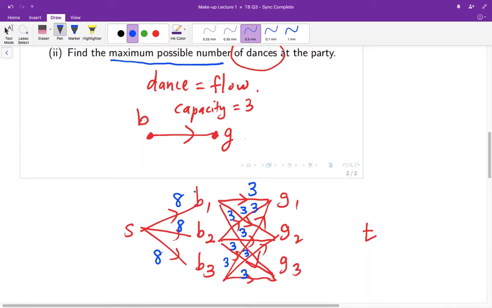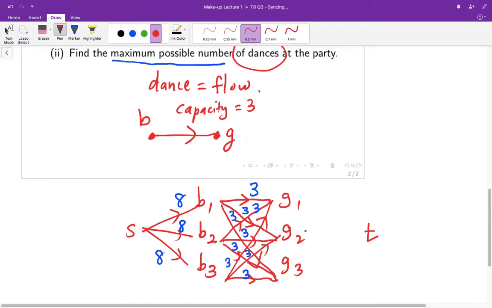For example, the vertex B1 has capacity 8 from the source, so there are at most 8 unit flow into the vertex B1, and therefore B1 would have at most 8 dances altogether. Do you follow me?